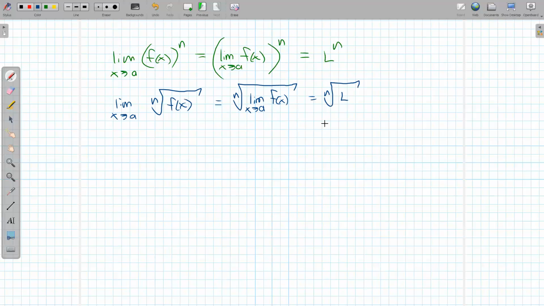Now, one thing to consider here, though, is even roots and negative numbers are kind of a pain, because then we have imaginary numbers, but it turns out imaginary numbers are fine too, although in this class we're mainly just focusing on real numbers. So I'm not going to worry about that side case there.